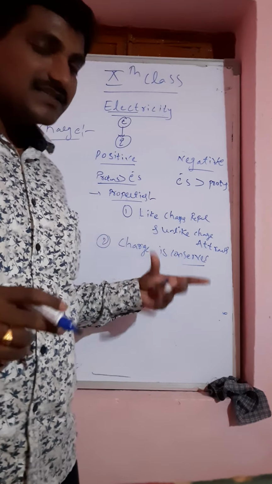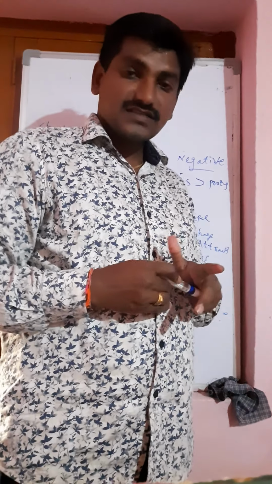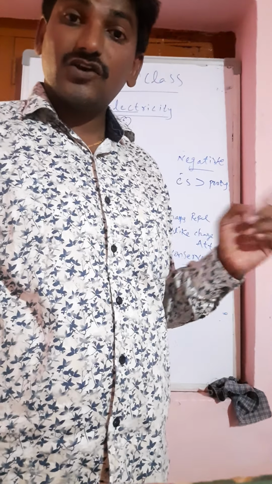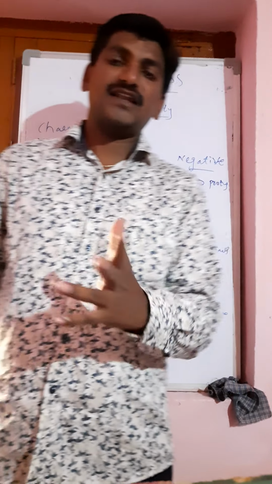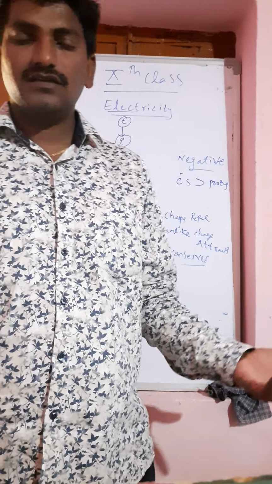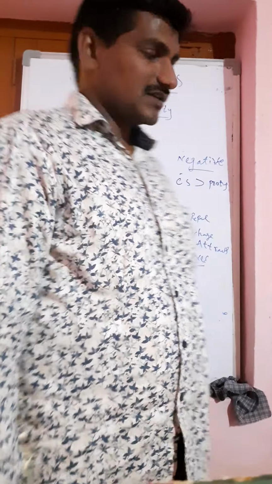Coming to the second one, charge is conserved in nature. In the sense, charge can neither be created nor be destroyed, but it can transform from one form to another form. Understood? Means how electrical current is used in different forms. In the case of a fan, it is mechanical energy. In the case of a geyser, it produces heat energy. Like so many things we can discuss.